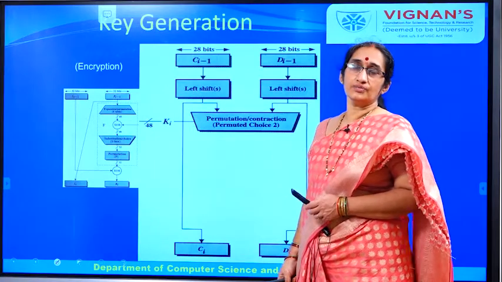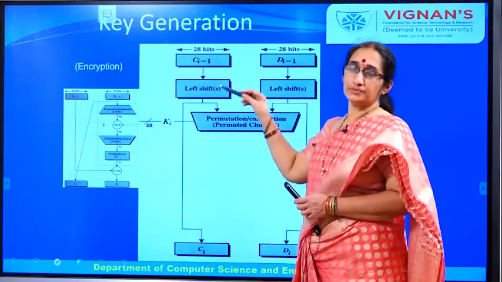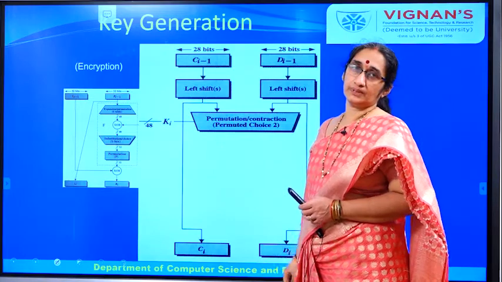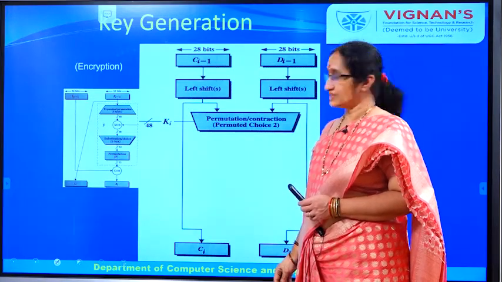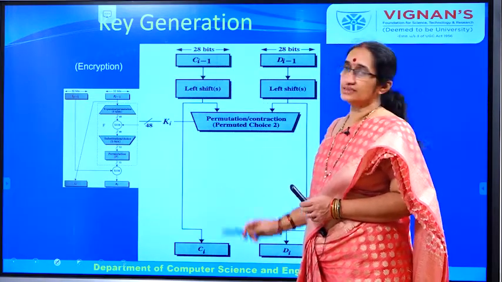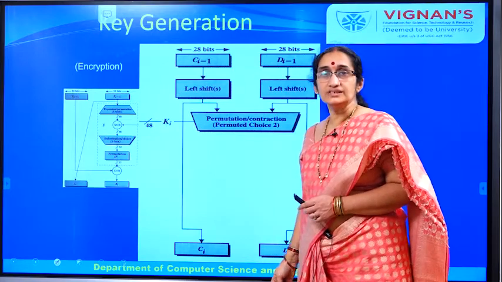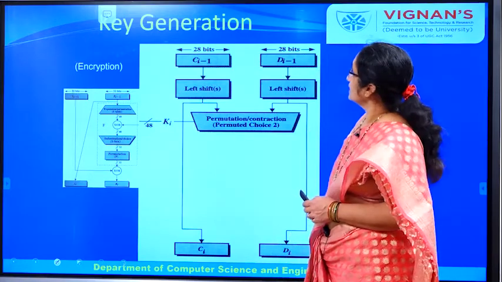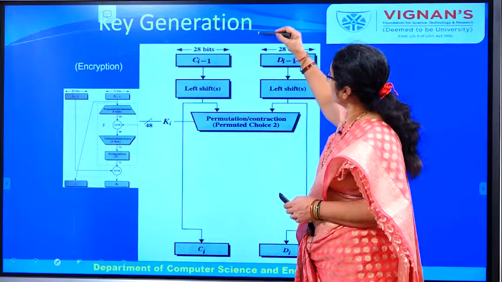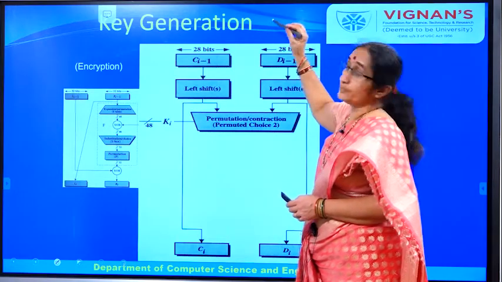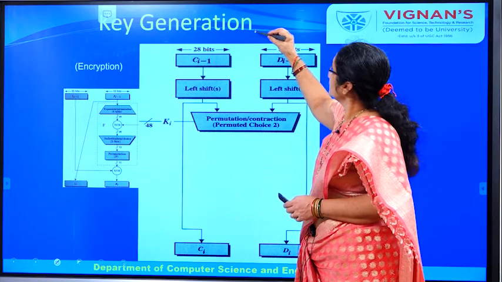So, till now we have seen the encryption process in each round, and the thing which is left is the key generation, how we have to generate the key. I have told you that the output of permuted choice 1 is 56 bits.